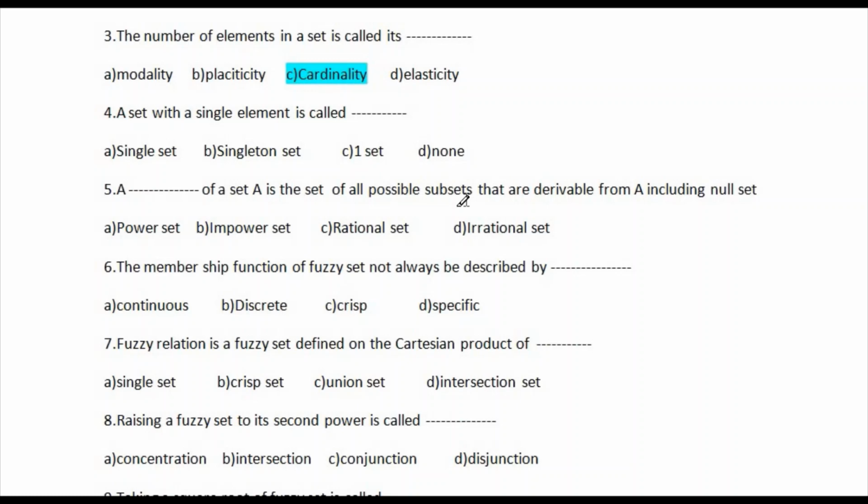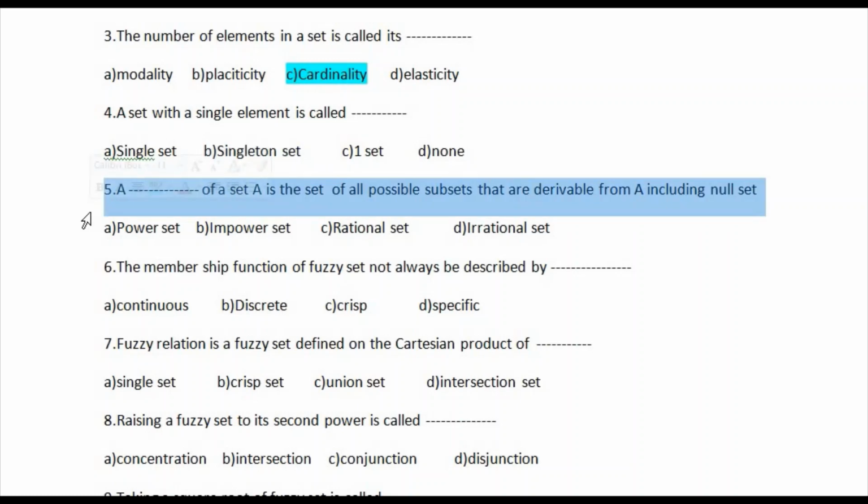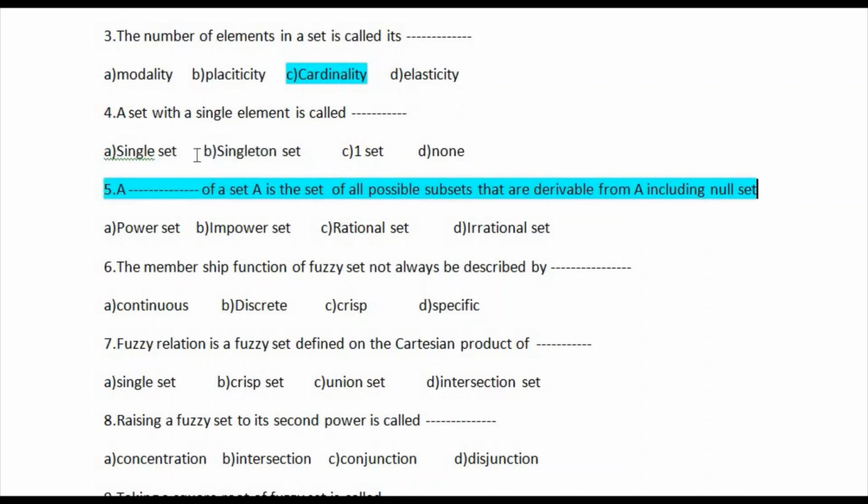A set with a single element is called? The first option is single set, the second option is singleton set, the third option is one set, and the last option is none. So the correct answer is option number B, singleton set. And let's go for question number 5.